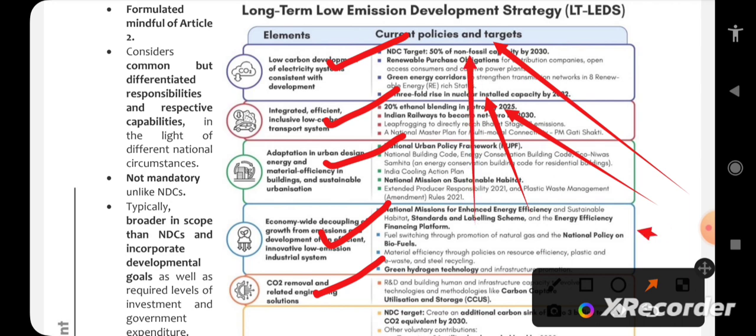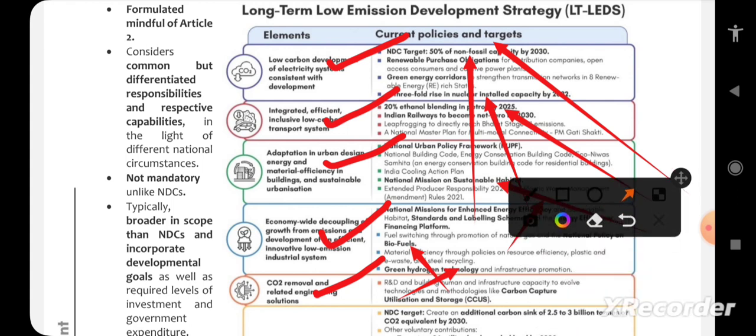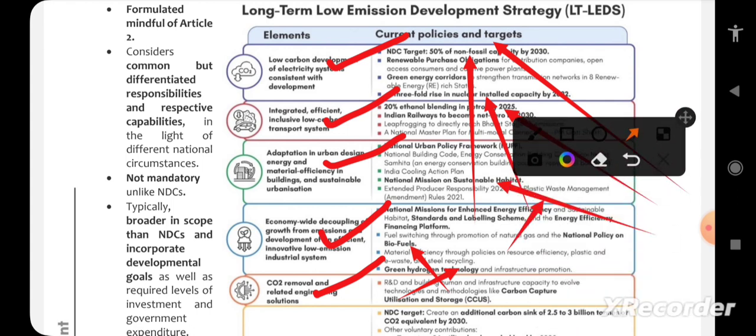Okay, national mission on sustainable habitat is a question. How does it help by mitigating plastic waste is a question. There are many questions. Biofuel was a question last year. Okay, green hydrogen technology. Nowadays every day this current affair about green hydrogen technology is being seen. So this is also a very important topic. Carbon capture, utilization, storage. This is very important actually. We will discuss in detail later on.